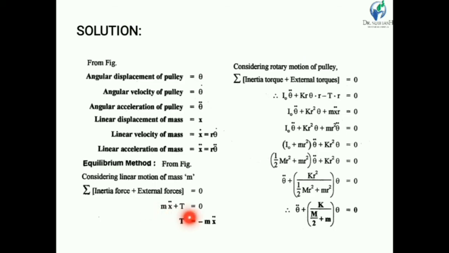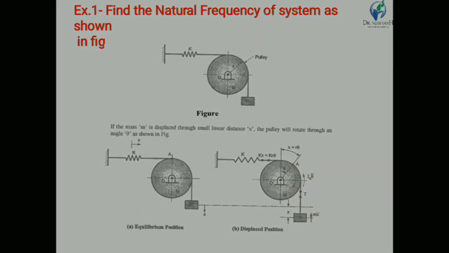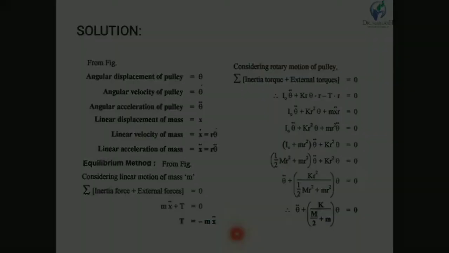So inertia force plus the force T, which is the tension force in the string. So m x double dot plus T is equal to 0. So we get the tension T is equal to minus m x double dot.